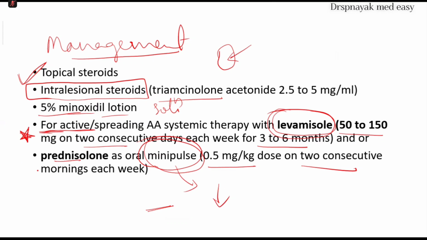Always remember, alopecia areata is treated with topical steroids, and sometimes intralesional steroid injections are given. Along with that, 5% minoxidil lotion or solution is very effective. Sometimes for active spreading alopecia areata, levamisole tablet 50 to 150 mg and prednisolone tablet as mini pulse. Okay, these 5 strategies are very effective.